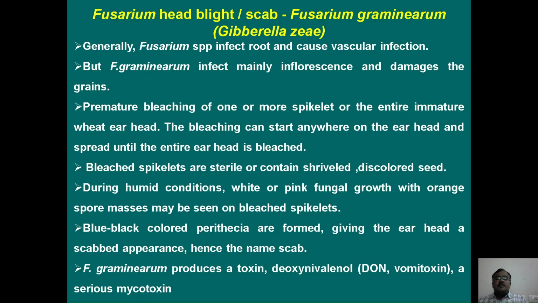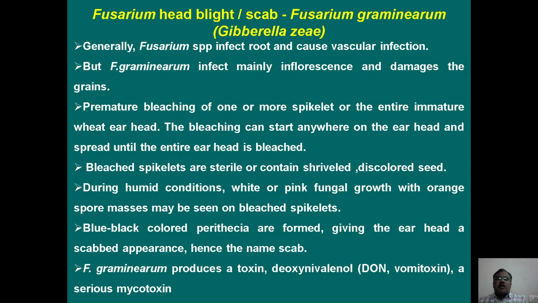And then the next important disease is the glume blotch, head blight or scab, which is caused by Fusarium graminearum. Generally, Fusarium affects only the root of the crop as well as infecting the vascular region of the plant. But this Fusarium graminearum mainly infects the inflorescence and causes damage to the grains.